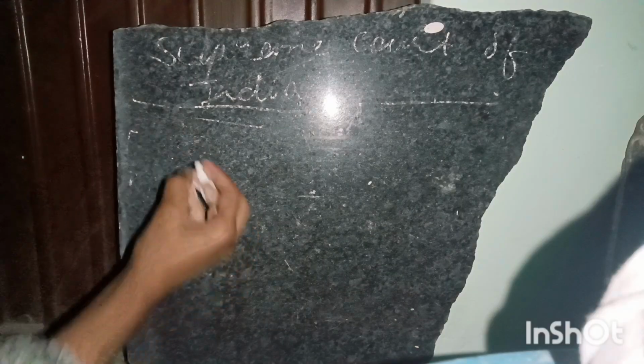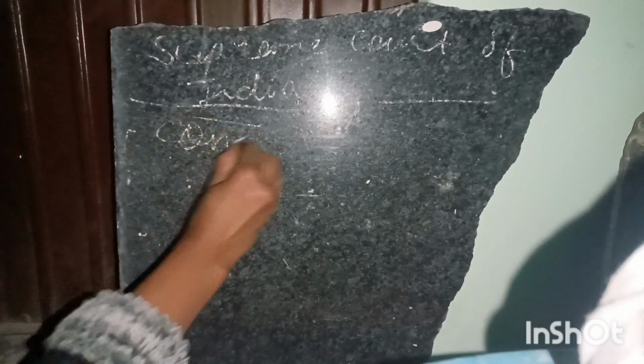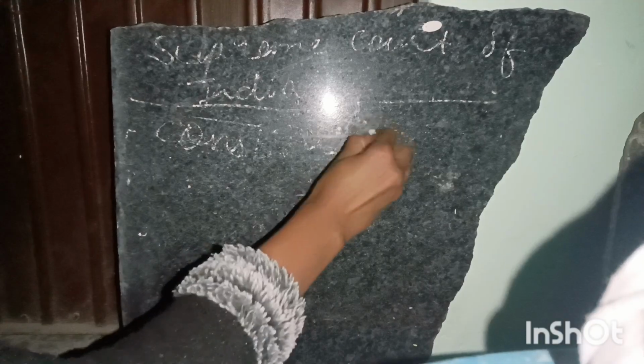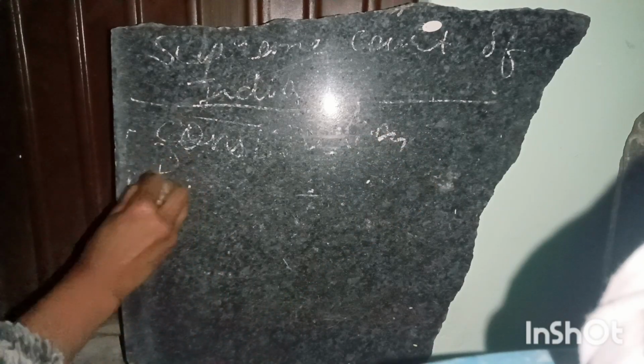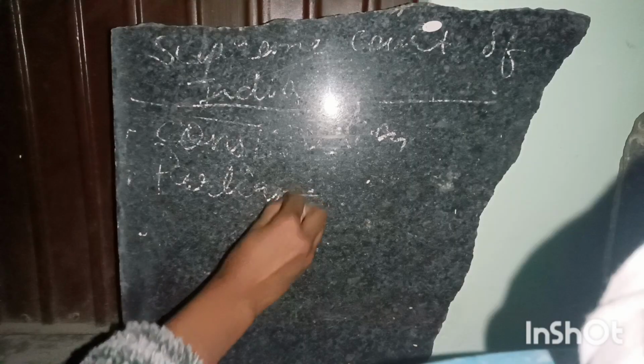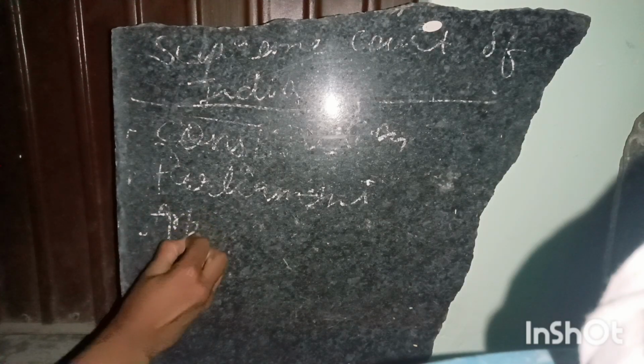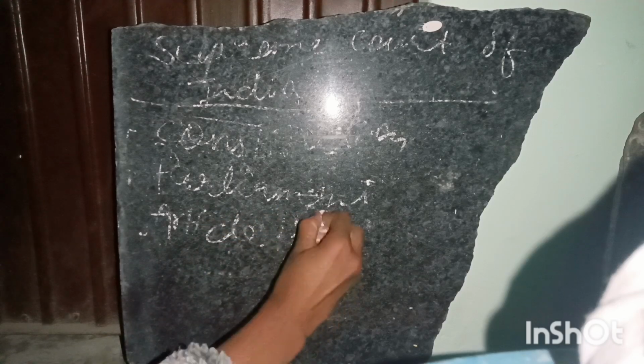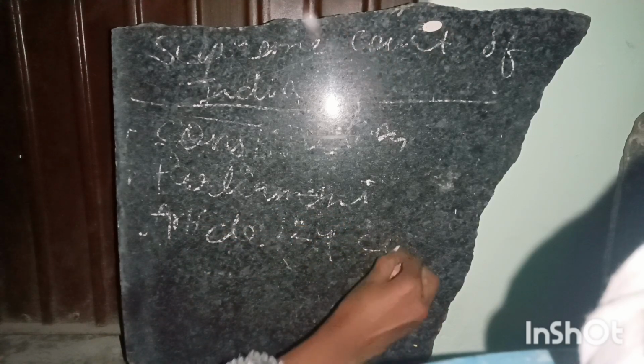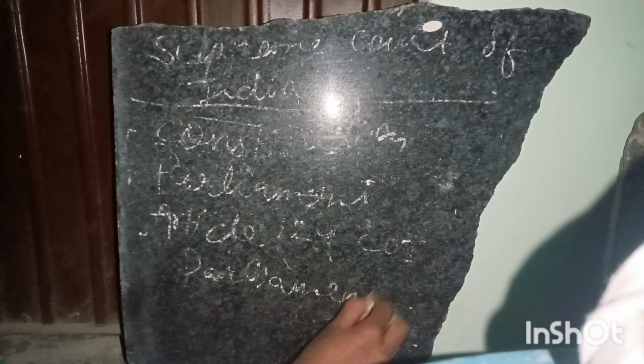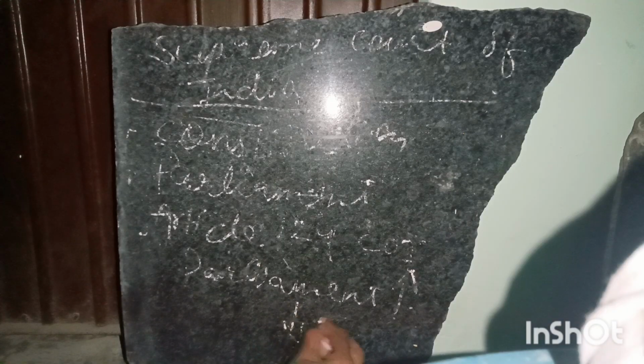All right, so the Constitution of India provides power to the Parliament to decide how many judges will be present in the Supreme Court. As per this, under Article 124 of the Indian Constitution, the Parliament can increase or decrease the number of judges of the Supreme Court.